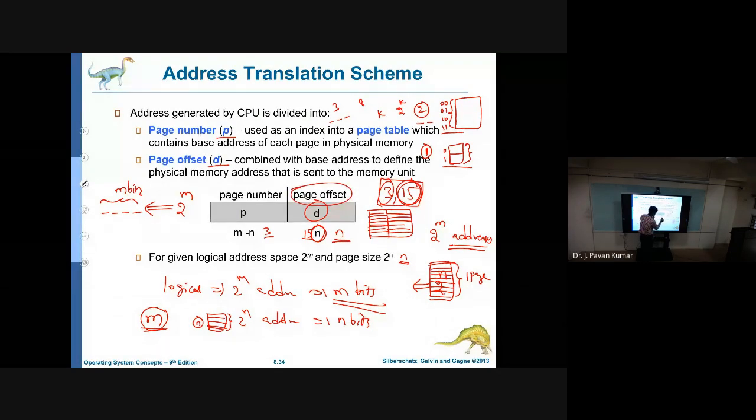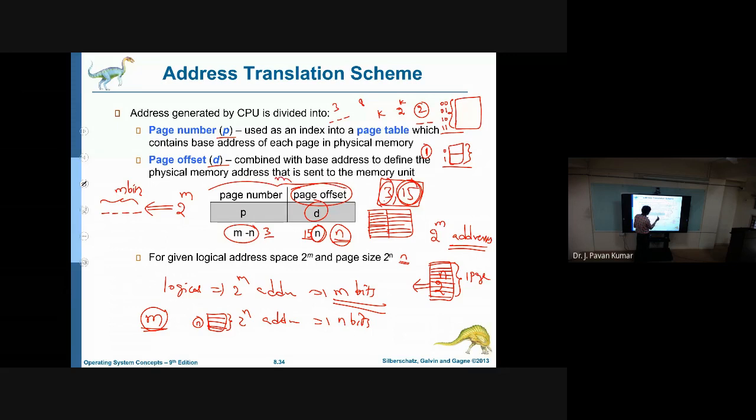What is the length that we require? n. So the remaining will be considered for the page number. The total will be m. For the page offset we are using n, so the remaining will be m minus n. Got it?